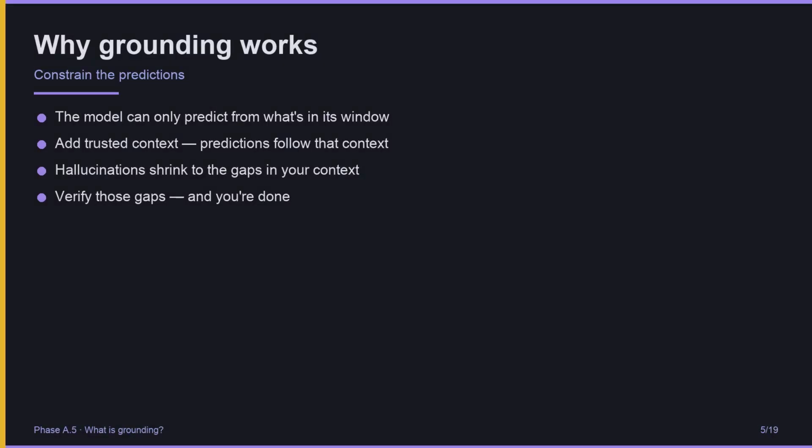Why does grounding work? Because the model can only predict from what is in its context window. If you put a trusted document in the window, the model's predictions are strongly shaped by that document. Hallucinations shrink to the gaps in your context, places where your document doesn't say something, and the model fills in. Verify those gaps, and you have a reliable answer.